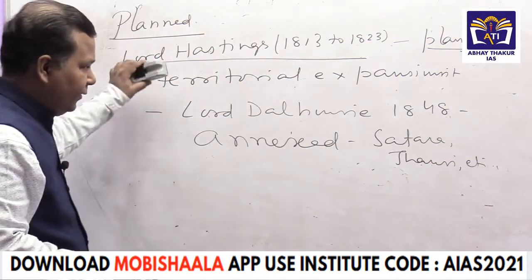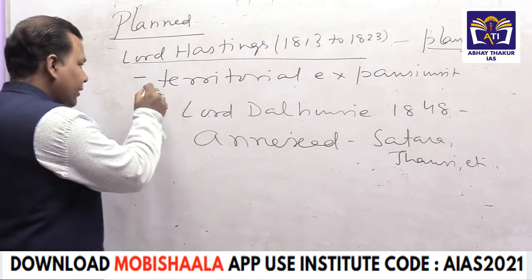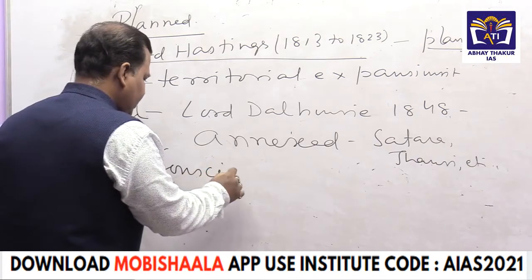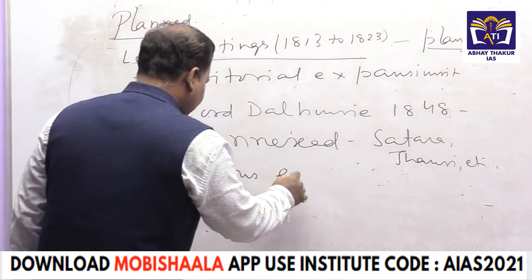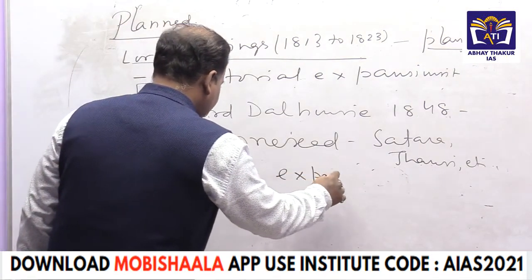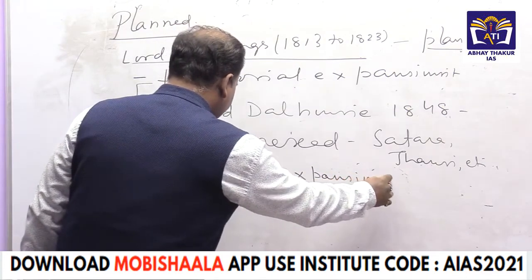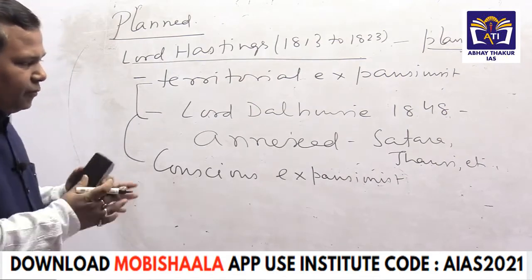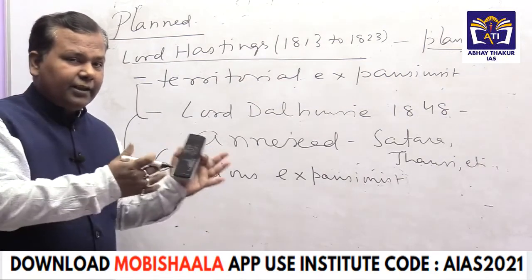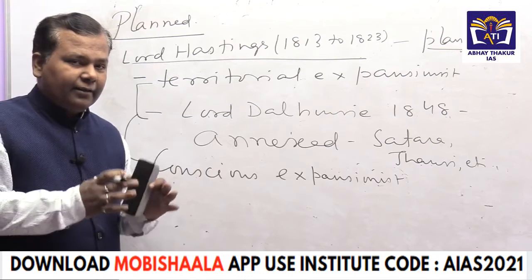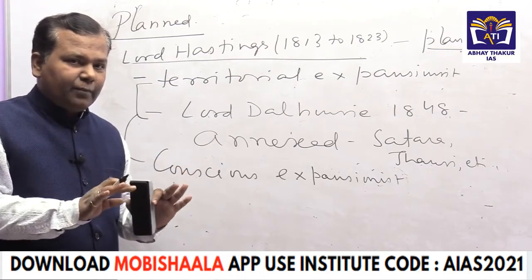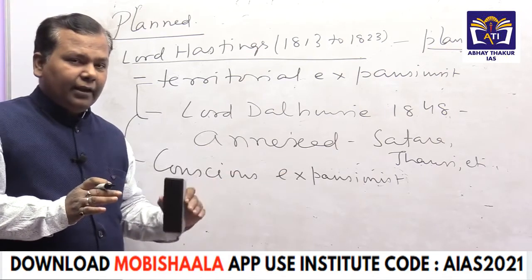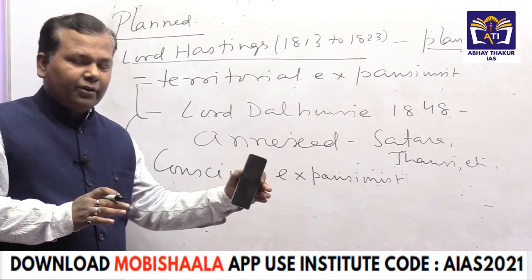What does this signify? This signifies that from here the conscious expansionist policy was taken. Conscious expansionist policy was followed, and because of this policy, whoever the Governor General came, they followed the expanding territorial policy within and outside India.